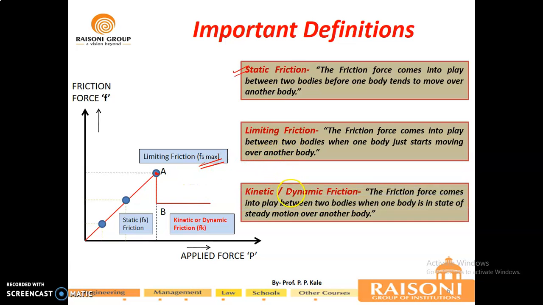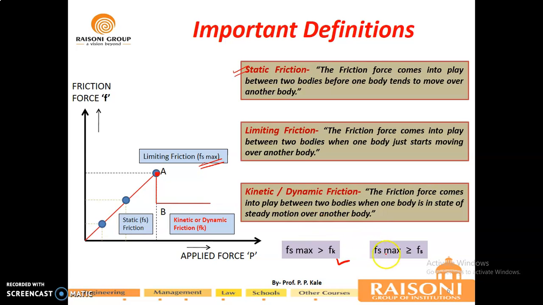So this is Fs max. What do you mean by kinetic or dynamic friction? It is the friction force that comes into play between two bodies when one body is in a state of steady motion over another body. This is called kinetic or dynamic friction. So Fs max is always greater than Fk. From the graph you will easily get the relation between these two.